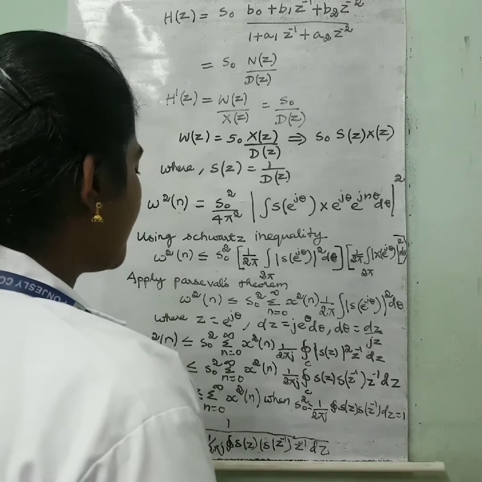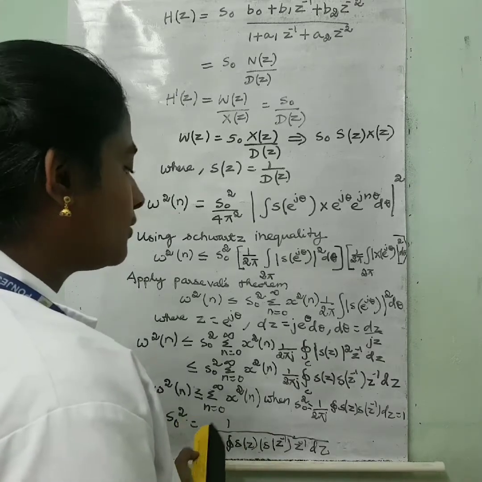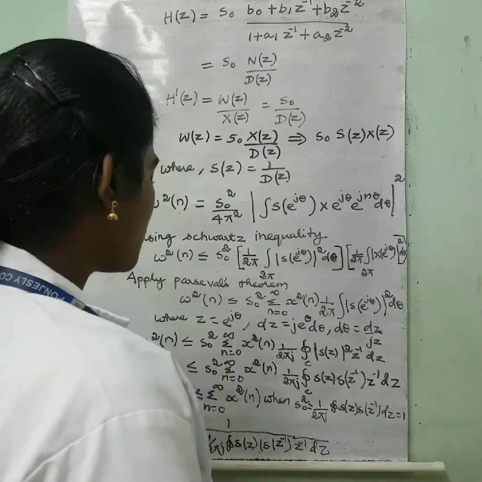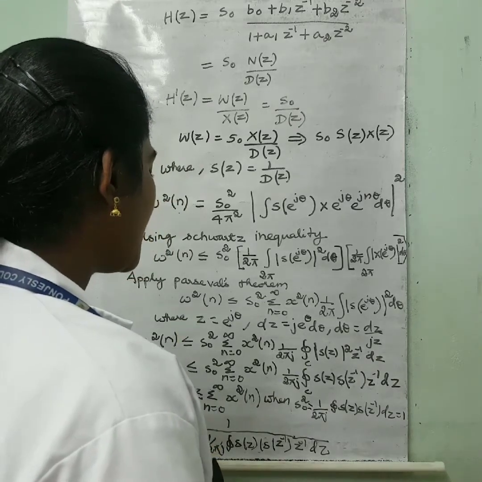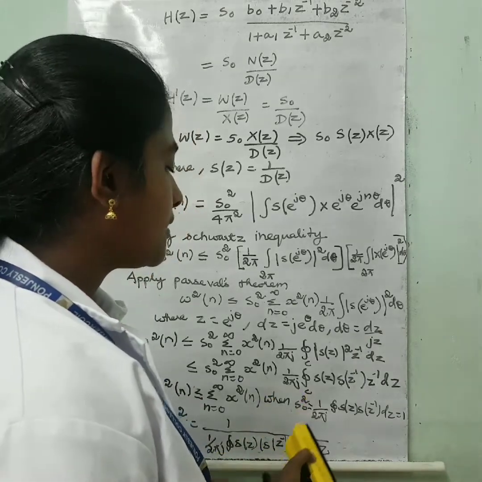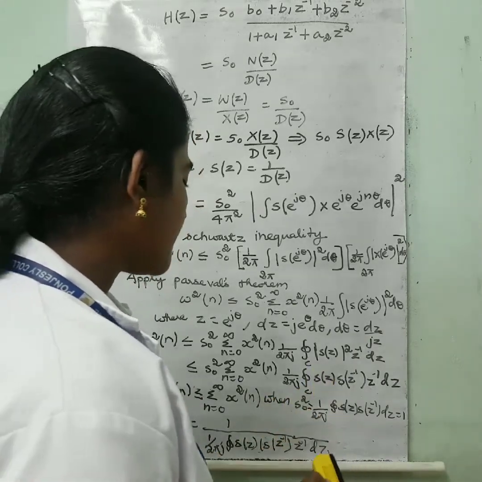So you can write s naught square is equal to 1 by 2 pi j closed integral s of z into s of z inverse into z inverse into dz.